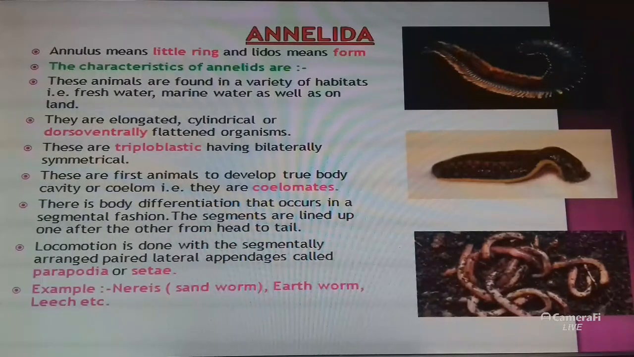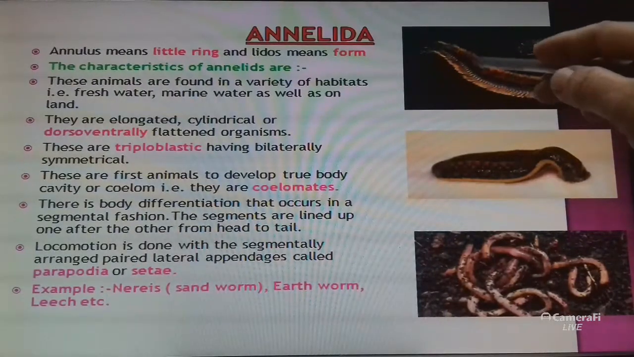There is body differentiation that occurs in a segmental fashion. Little rings are there. The segments are lined up one after the other from head to tail, and locomotion is done with the segmentally arranged paired lateral appendages called parapodia or setae. This is parapodia.